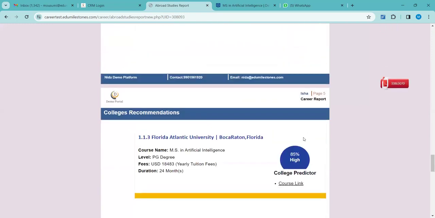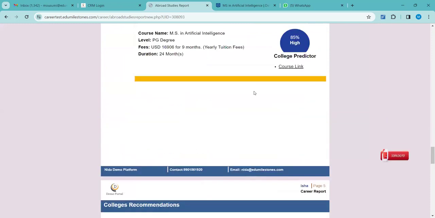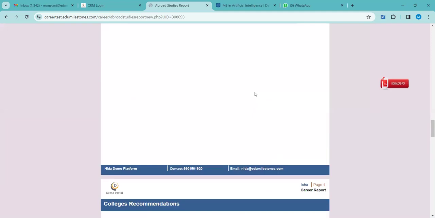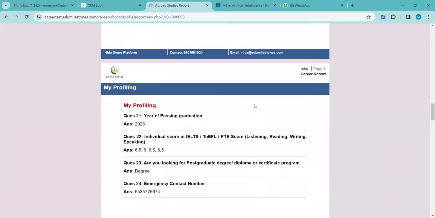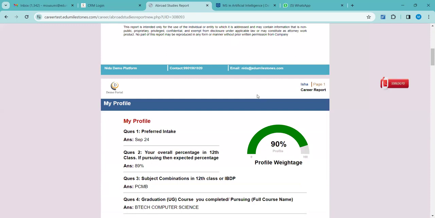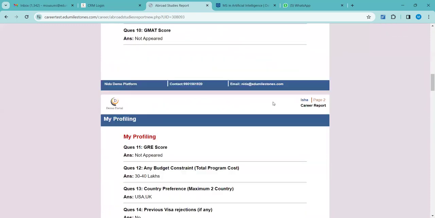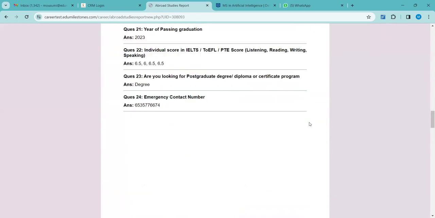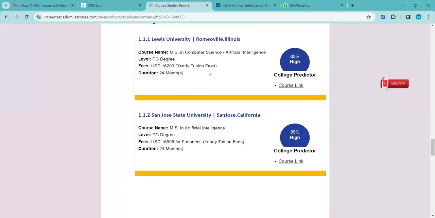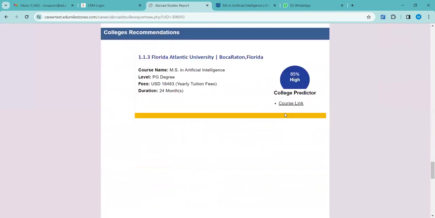So this report is kind of a cart. Whenever you do online shopping, you put everything in the cart, isn't it? Then you go and proceed for the payment. So for this report, there are no multiple reports to confuse. There is only one single report. The student's report profile is there. All the information is intact here with the university recommendations and every detail. Course links are here from where the student can access the university's program page and check details.